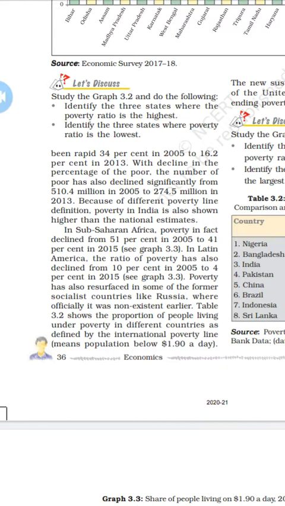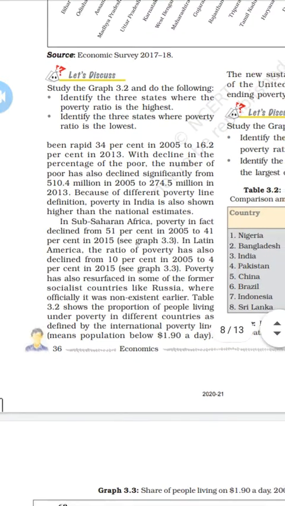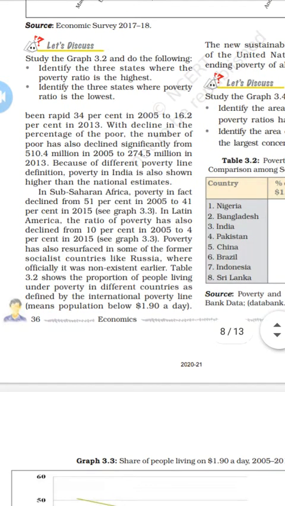So already you know that the poverty line is calculated from the income they are earning per day, as salary or wages. Here in sub-Saharan Africa, the poverty ratio declined from 51% in 2005 to 41% in 2015.